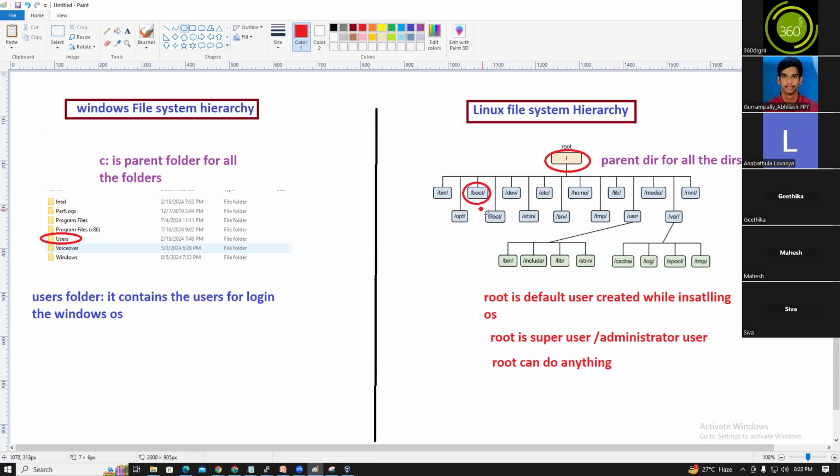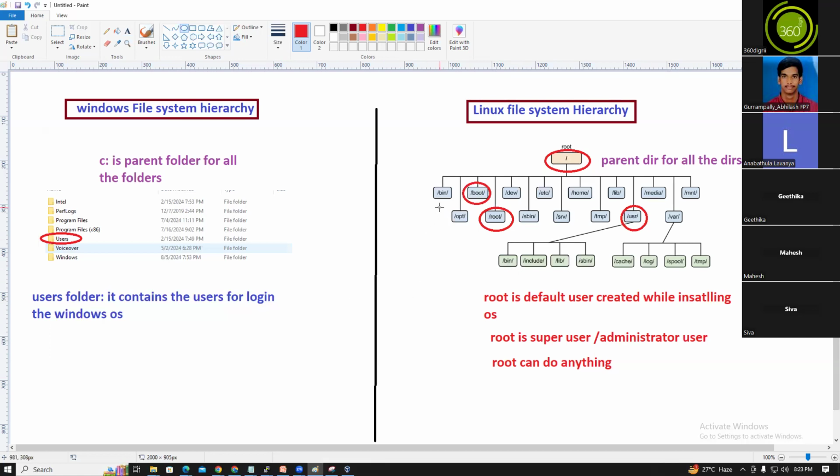So what is this? The root user's home directory. Whenever you log in as the root user, the home directory for the root user is /root. While installing the OS, some software is installed automatically. The system related software will be installed under /usr. What is that, guys? System related software is installed under /usr.